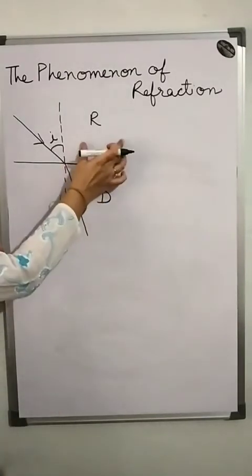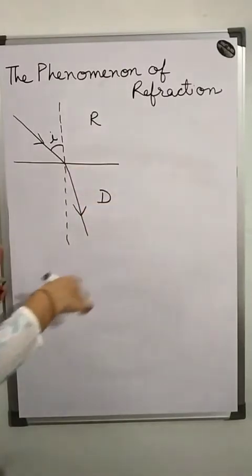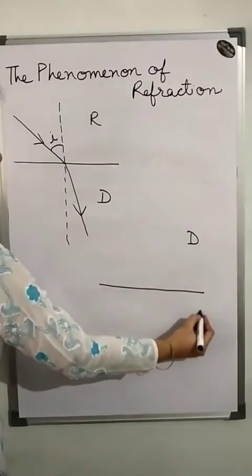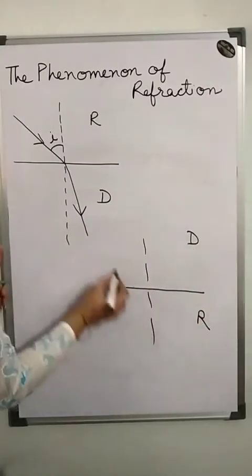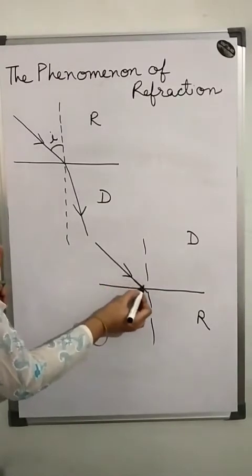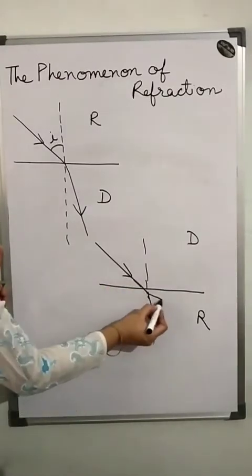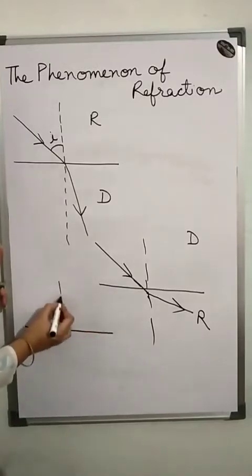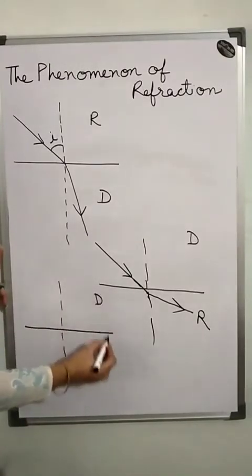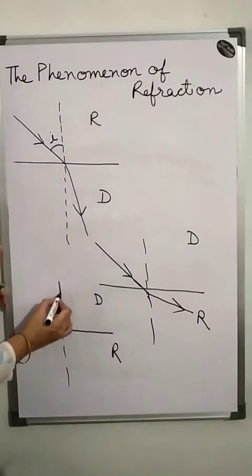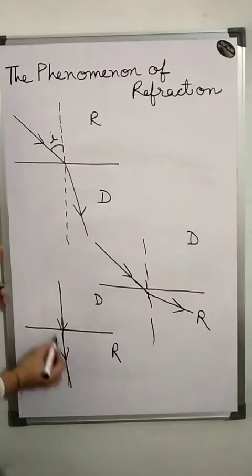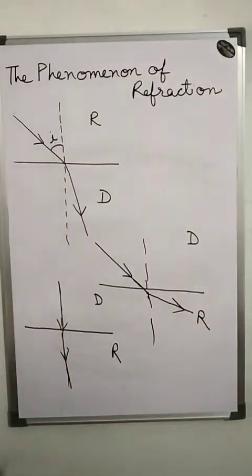So when it travels from a rarer to a denser medium, and the opposite of this, if it moves from a denser to a rarer medium, then what happens? It travels in this direction, then it moves away from the normal. And if it travels in any medium, denser to rarer or rarer to denser, and it moves perpendicular to that medium, there is no change in its direction.